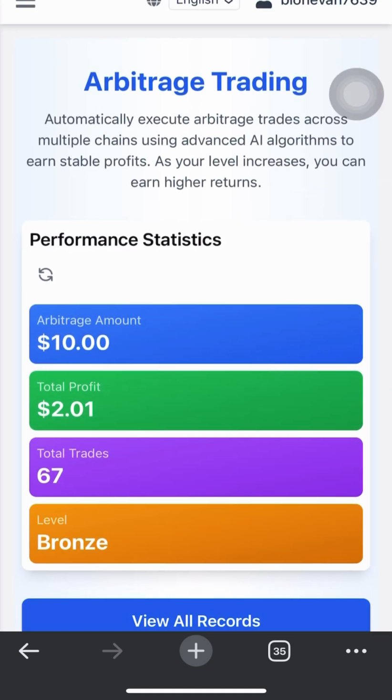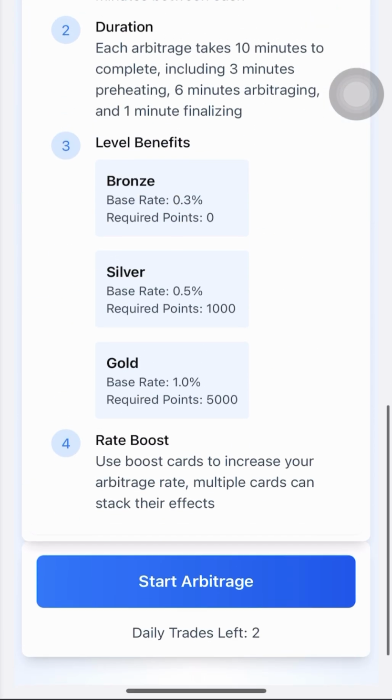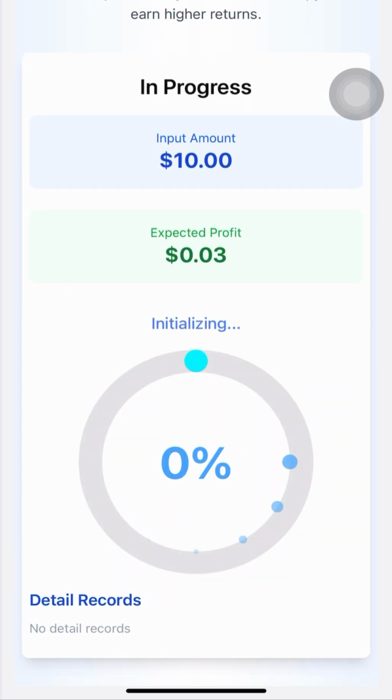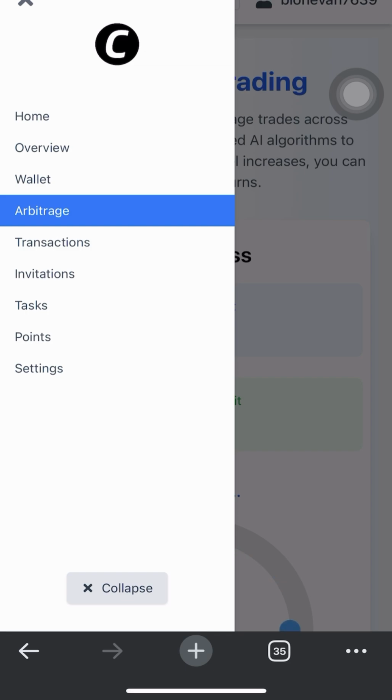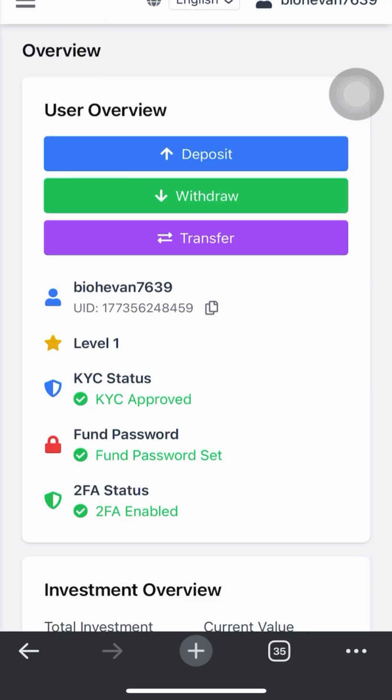So if you have the money in your account and you want to initiate the trade, you go to the arbitrage. And this one, the bot is $50. When you buy the bot, I will call you personally on a video WhatsApp call, and I'll show you how to use it. Then you just come here, click on start arbitrage, and it will start trading for you. Just simple as that.